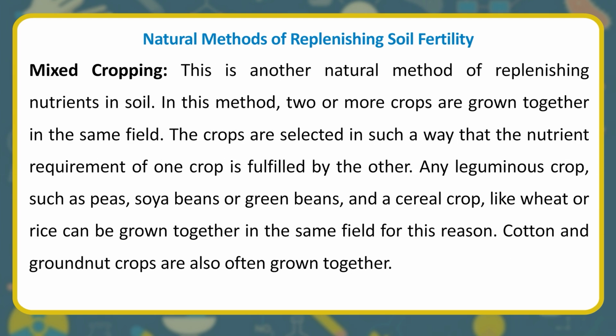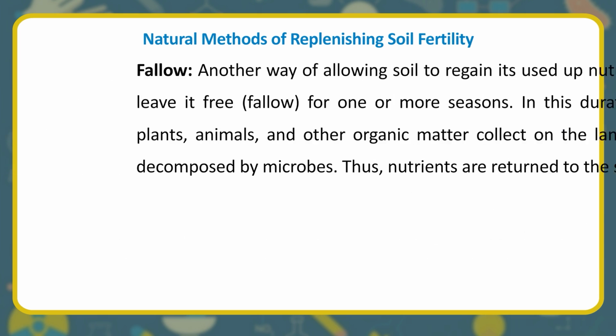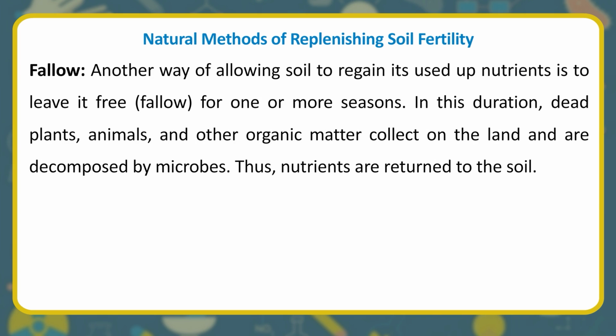Mixed cropping. This is another natural method of replenishing nutrients in soil. In this method, two or more crops are grown together in the same field. The crops are selected in such a way that the nutrient requirement of one crop is fulfilled by the other. Any leguminous crop, such as peas, soybeans or green beans, and a cereal crop, like wheat or rice, can be grown together in the same field for this reason. Cotton and groundnut crops are also often grown together. Fallow. Another way of allowing soil to regain its used-up nutrients is to leave it free, fallow, for one or more seasons.